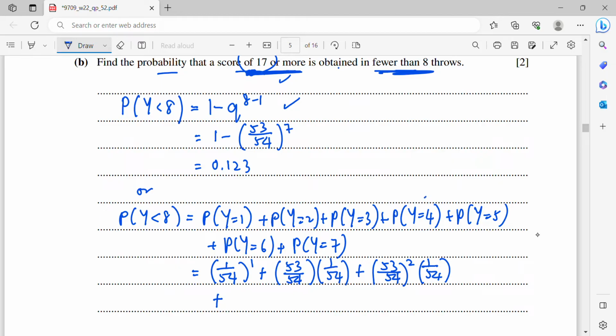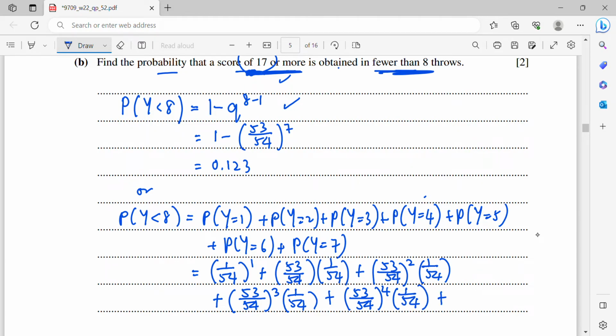Same for the next one. Y equals 4 means that the first 3 throws are failures, followed by 1 success. Y equals 5 means the first 4 throws are failures, and the last one is a success.